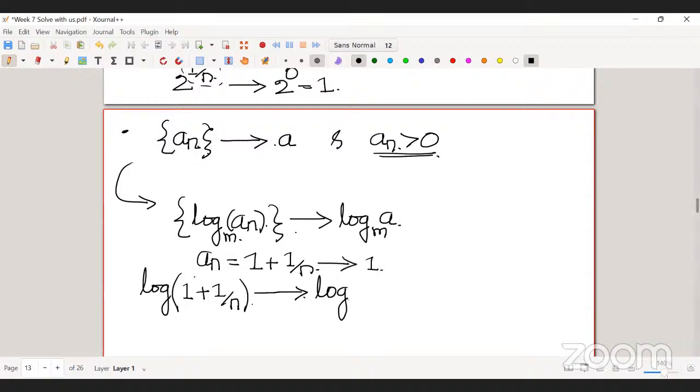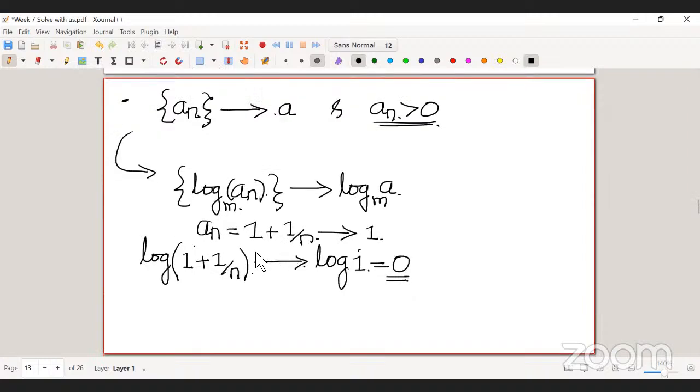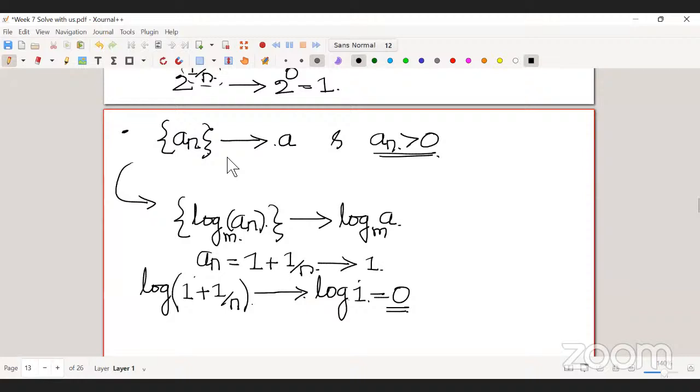So then the limit of log of 1 plus 1 by n will be log 1, which is 0. So the limit of this sequence is nothing but 0. In some sense, it's saying that log preserves the limit. If you have a sequence an that converges to a, then log of an will converge to log of a.